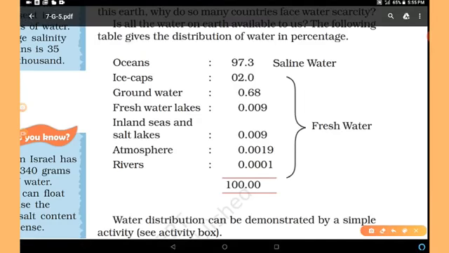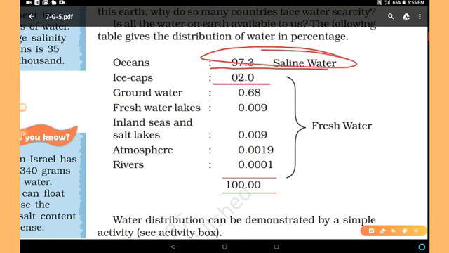Now see this table. Oceans 97.3%. It is completely saline water, we cannot use. Ice caps 2.0%. Groundwater 0.68%. Freshwater lakes 0.009%. Inland seas and salt lakes 0.009%.